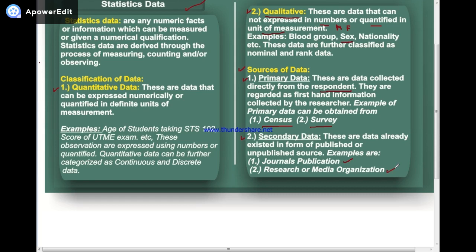Are you getting it? That is, if you have a project topic about the total number of students in Ogun State secondary schools, instead of disturbing or stressing yourself, you want to embark on secondary data.